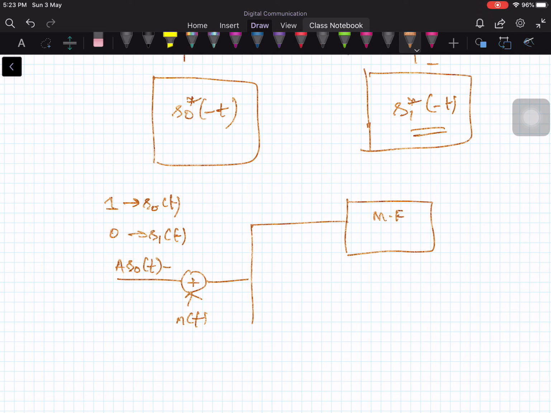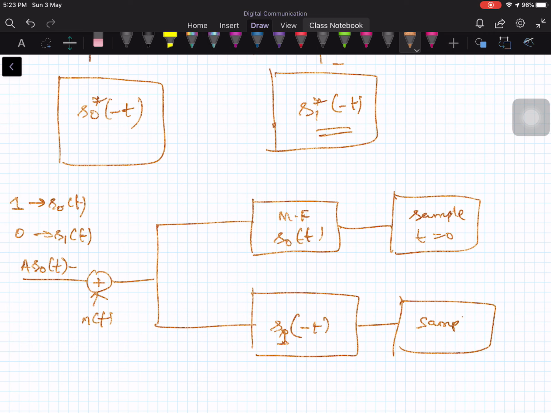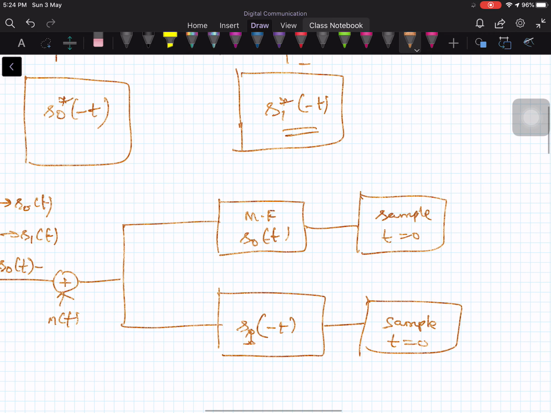So I'll put in a bank of matched filters. Matched filter 1 is mapped onto s naught of minus t, and the second matched filter is mapped onto s1 of minus t. Now at the output, we sample after matched filtering at t equal to 0. Recall from your previous lectures that here you are giving A times s of t plus n of t, and this s naught of t is matched to the first filter.